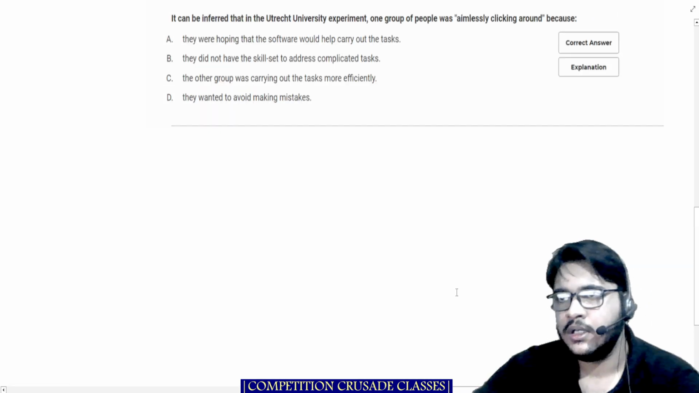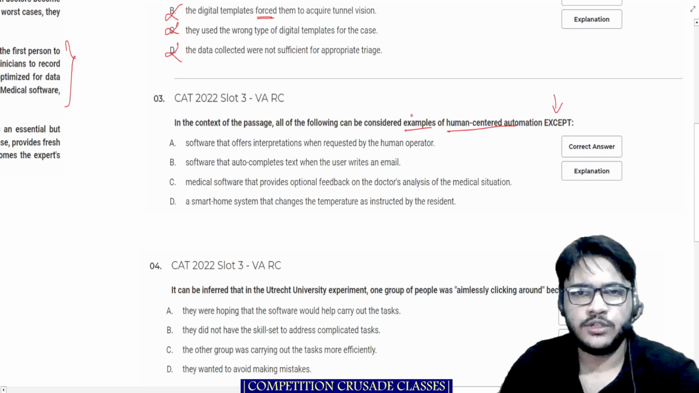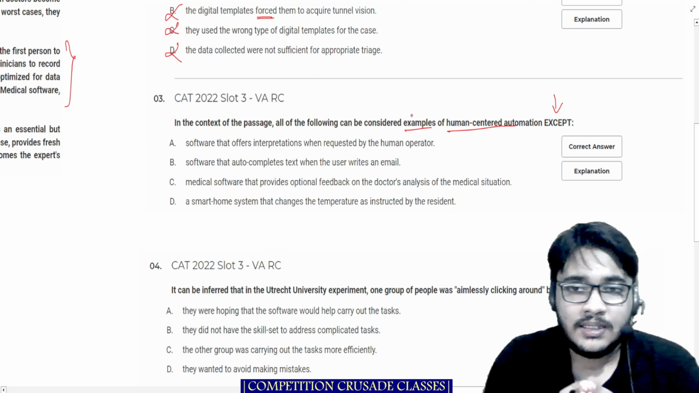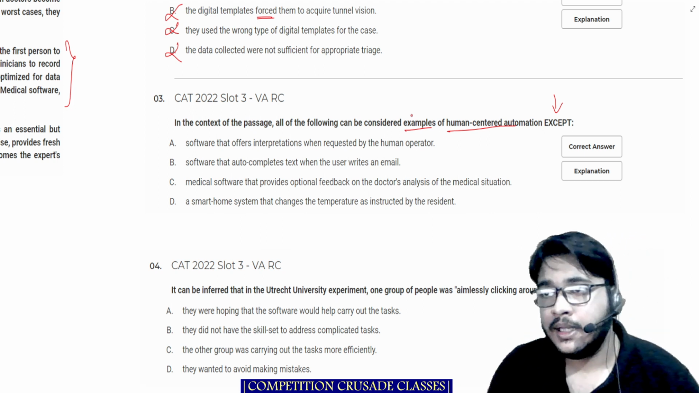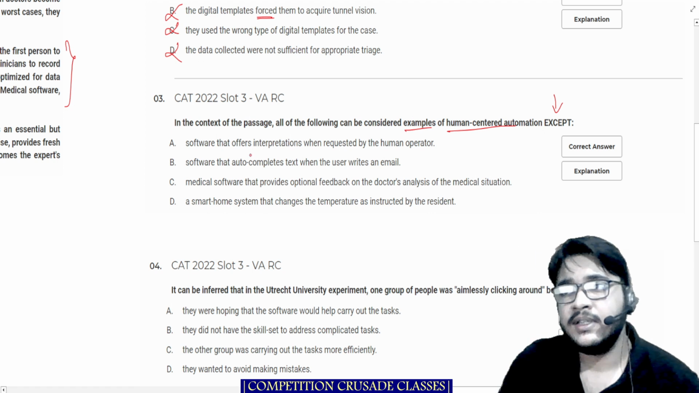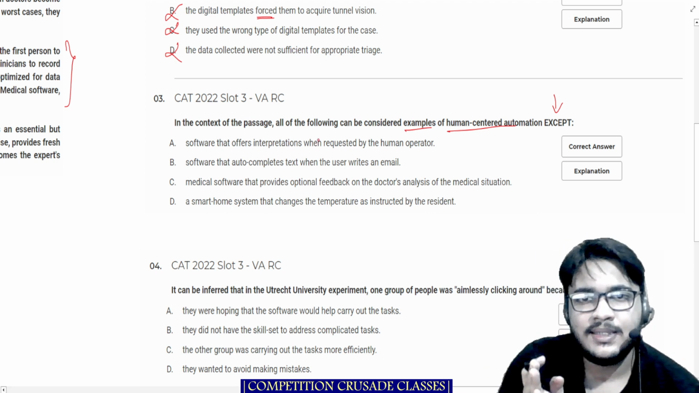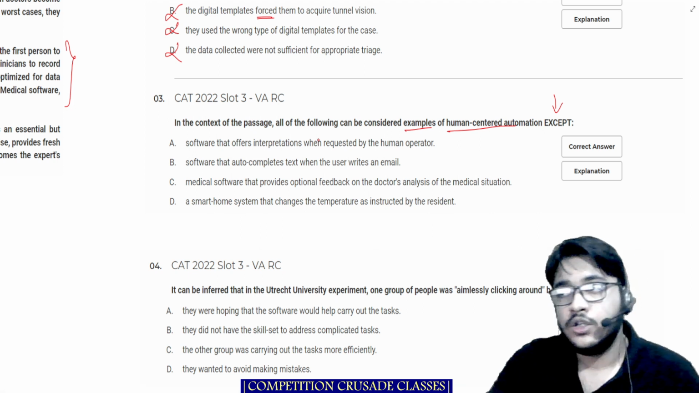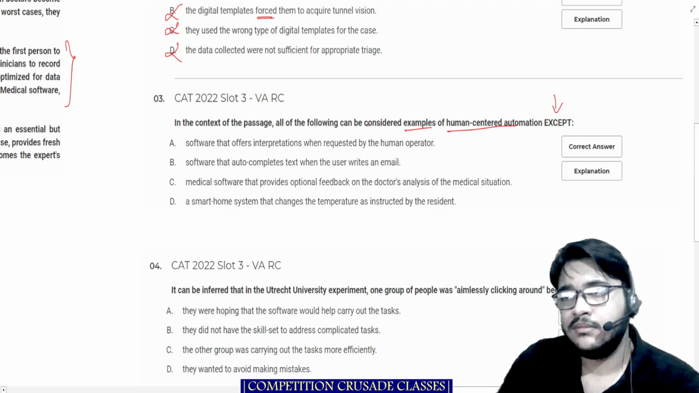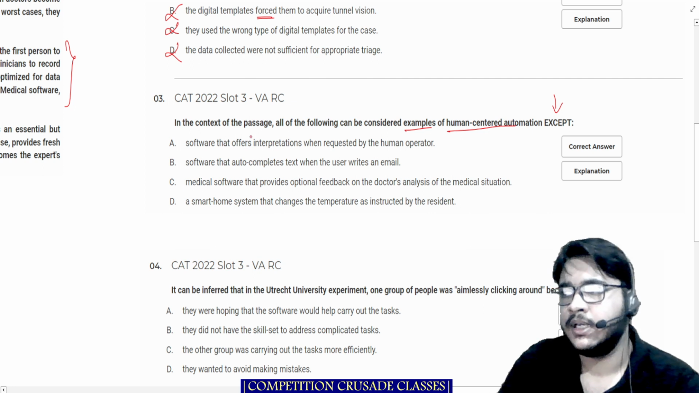Let's go to the question and read the options. The software that offers interpretations when requested by human operators. So humans need to be at the primary stage, and the software is giving some sort of interpretation. The human is doing the task. It is just that the ideas are extrapolated by the software. So this is a statement that can be considered as an example of human-centric automation.